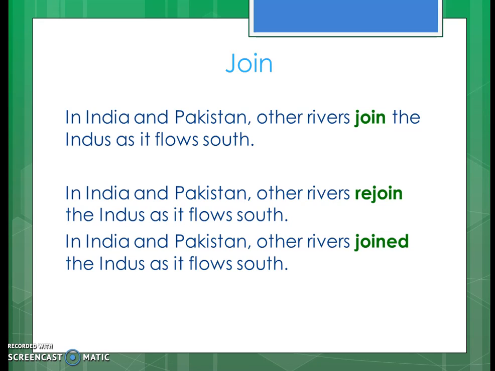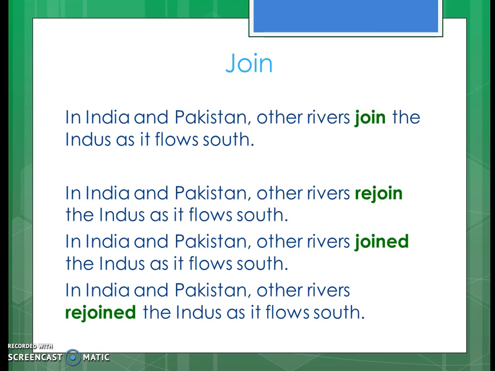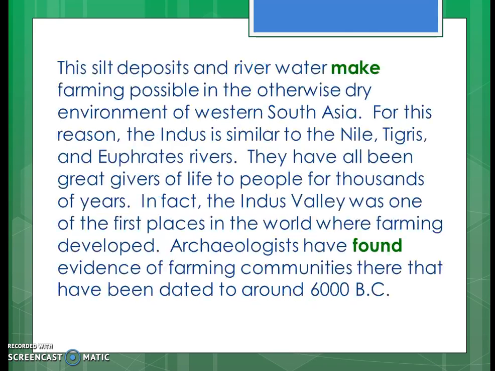In India and Pakistan, other rivers joined the Indus as it flows south. This is possible because it did join in the past. The original isn't saying now or then, it's saying it joined. So joined could be a possibility. Now, in India and Pakistan, other rivers rejoined the Indus as it flows south. So it's saying somewhere in the past these rivers stopped joining the Indus, but then they rejoined in the past also. Now, what I would like you guys to do is read this paragraph with me.